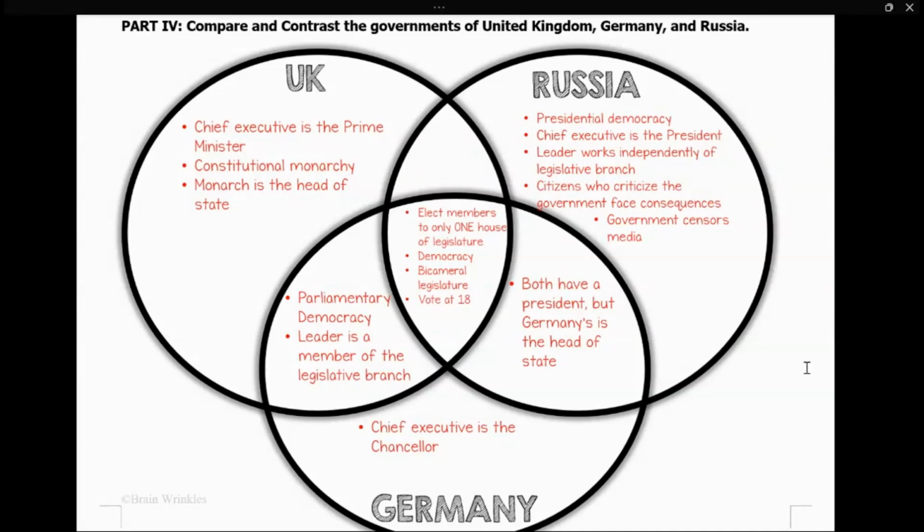In both Germany and the United Kingdom, the leader is a member of the legislative branch, the parliament. In Russia, they have a presidential democracy. The chief executive is called the president. The president, the leader, will rule the country. In all three countries, you can vote at 18, and in all three countries, they have a bicameral legislature.